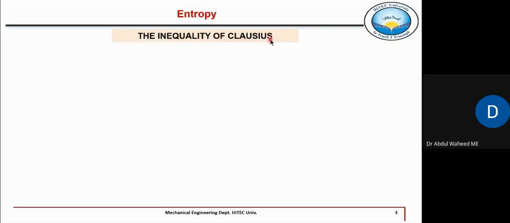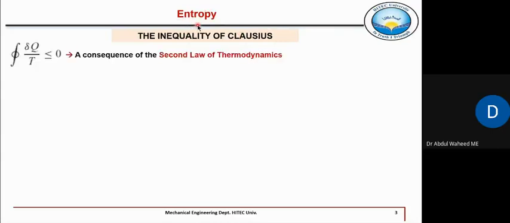Both are unknown to us so far: the inequality of Clausius and entropy. What is this inequality of Clausius? It is given by the cyclic integral of δQ/T being less than or equal to zero.